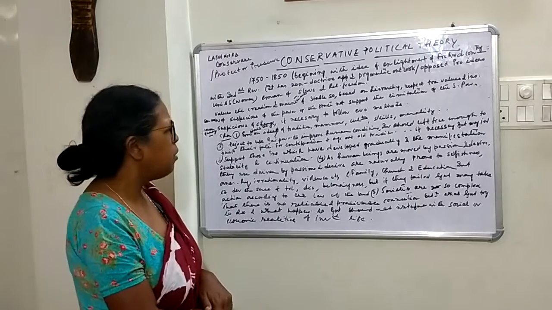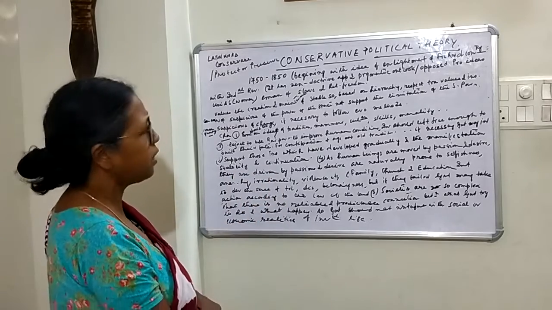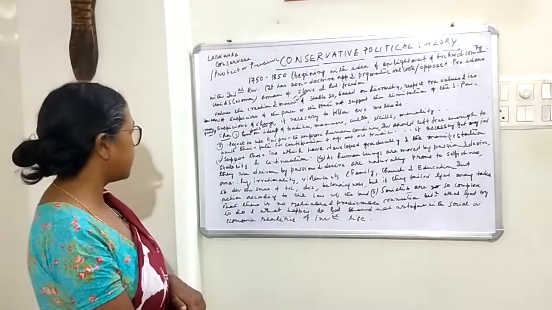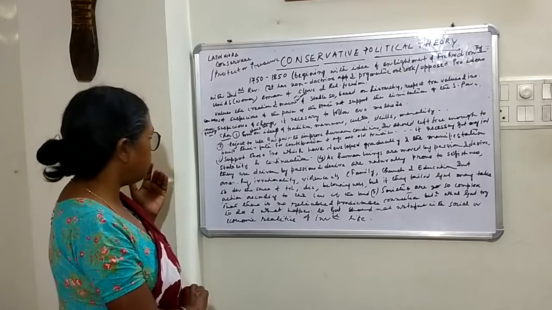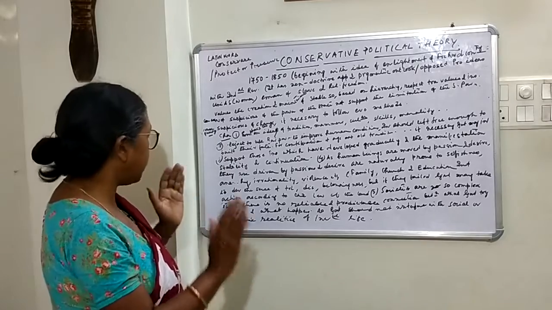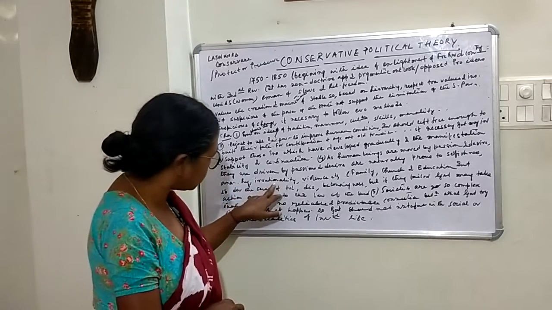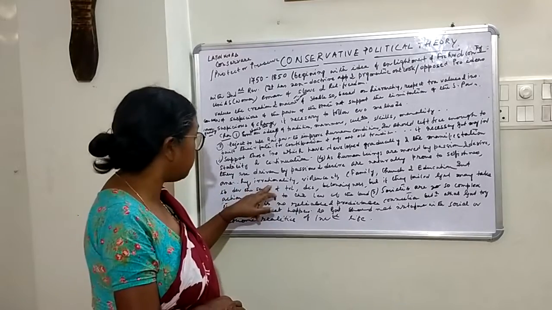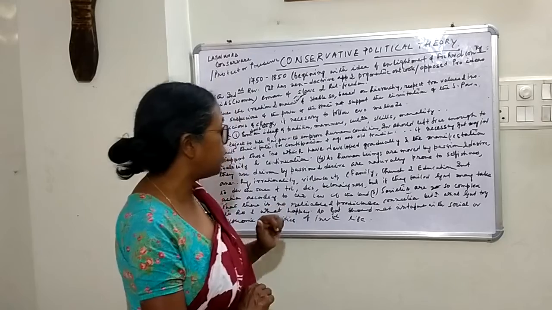Most of here they are saying about the negative trait of the human character. They say that human beings are generally selfish. They are very much interested to create an anarchical situation. Sometimes they never use rational behavior. They are even violent in nature.